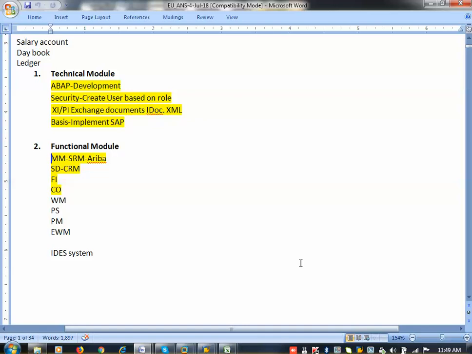For example, you are trying to purchase a product from Flipkart or Amazon. You create a shopping cart. The shopping cart will be converted into a purchase order. The purchase order will be converted into a sales order. The sales order will be converted into a goods delivery order. The goods delivery order is associated with the product and given to the shipping department or courier guy. That guy will come to your place and deliver. This is the cycle. Clear? So here, purchase order means I am ordering the product from Flipkart.